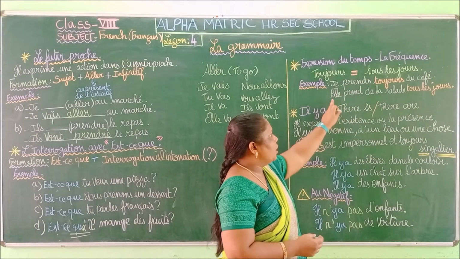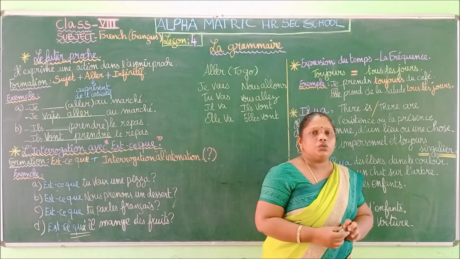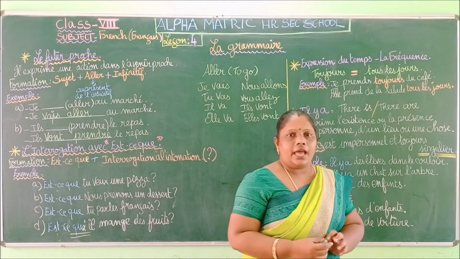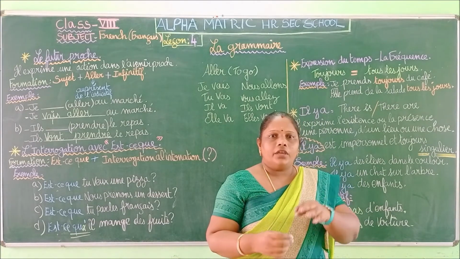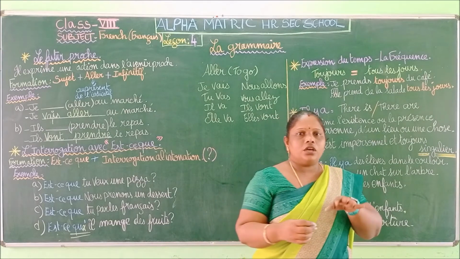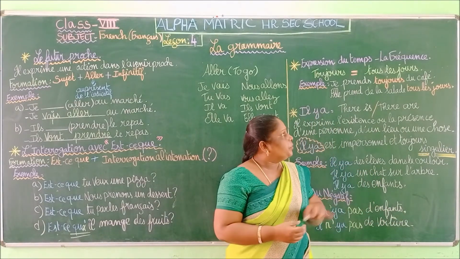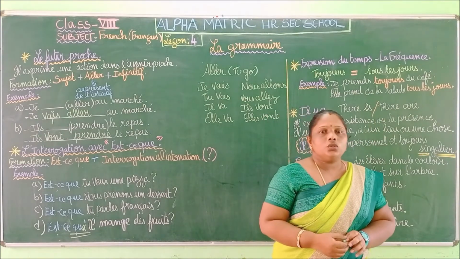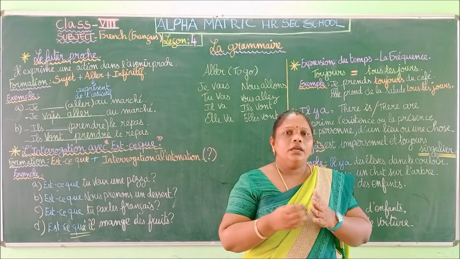So next one, "elle prend de la salade tous les jours." She takes salad. Do you know what is salad? You have onion, tomato, and lots of vegetables. Okay, so "de la salade tous les jours", so every day. "Toujours" and "tous les jours" are equal.